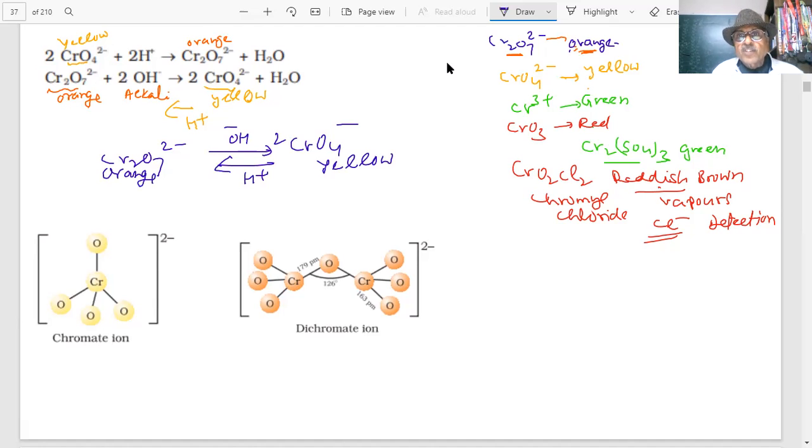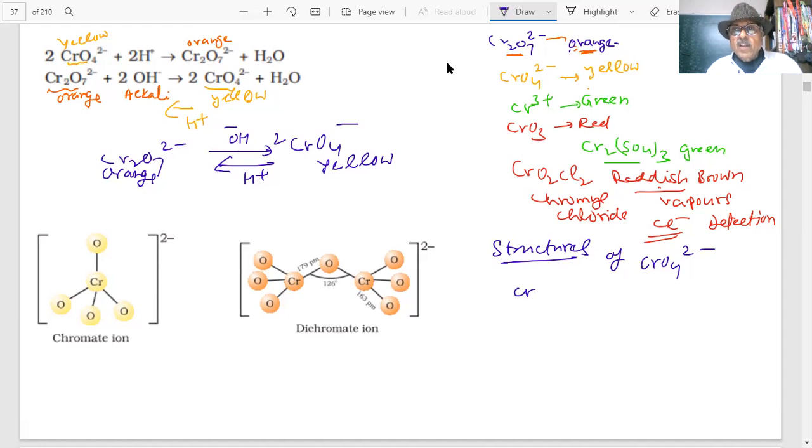Here we have shown the structures of these two. Questions may be put up on the structure of the chromate ion, CrO4 2 minus. What is the oxidation state of the chromium?